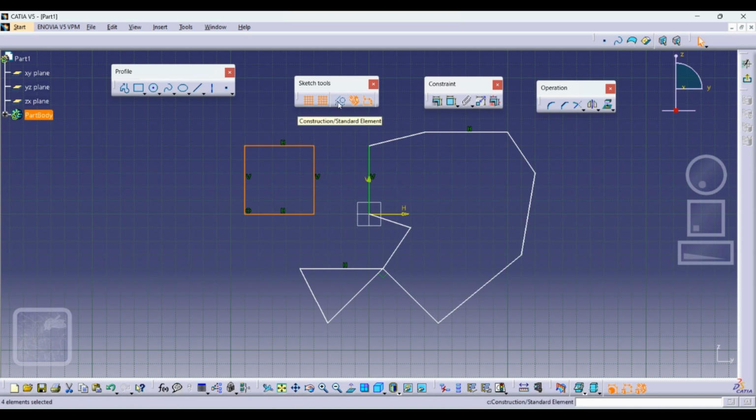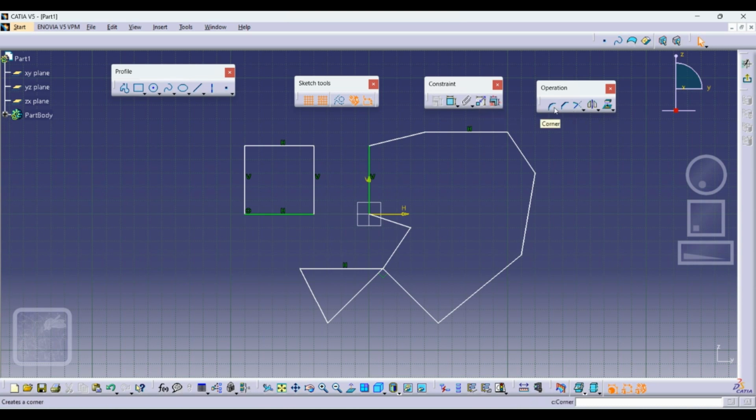Then construction and standard line, then we have the geometrical constraint, then dimensional constraint. Okay, this is our dimensional constraint. This is very important. These two things we will study in detail. Then coming to the constraint defined in dialog box, then we have the constraint. We will see this particular thing in detail. Then we have fix together, then animate constraint, then edit multi constraint.